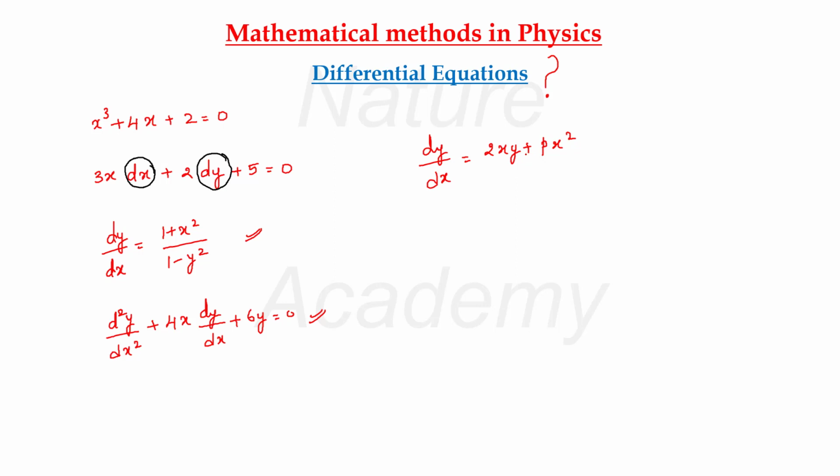And in this equation, we have two variables. What are the two variables in this equation? They are x and y. X and y are the variables in this differential equation. Y is a dependent variable, and x is an independent variable.